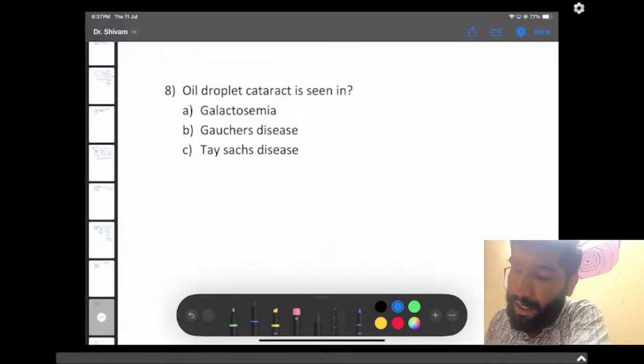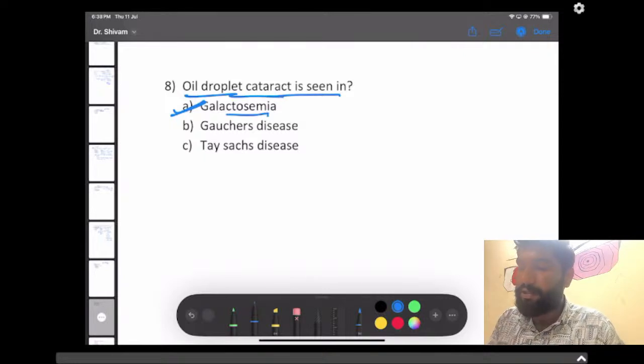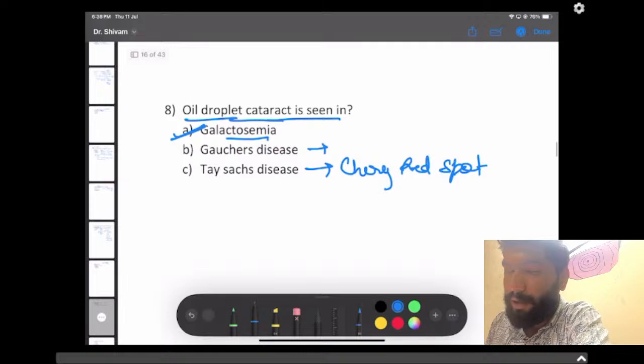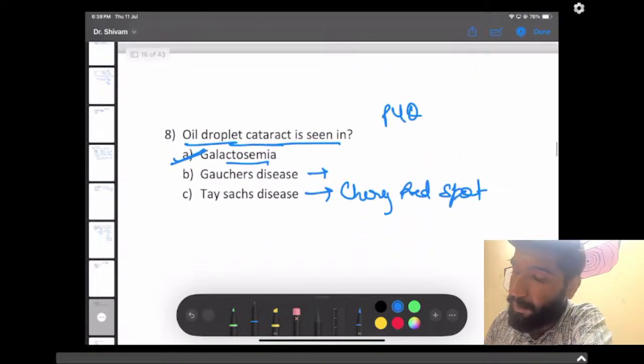Oil droplet cataract is seen in. As we all know, oil droplet cataract is seen in galactosemia. There is a beautiful image you can see in the textbook or in the PDF. I have not added the image of that oil droplet because the image was not provided in the exam. It was a one-line question only. Oil droplet is seen in galactosemia. In Gaucher disease, no. In Tay-Sachs disease, we can see cherry red spot. These were some of the one-line questions which came from ophthalmology, but they were all PYQ questions, the most repeated questions.